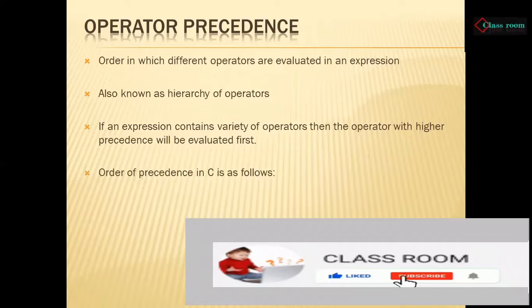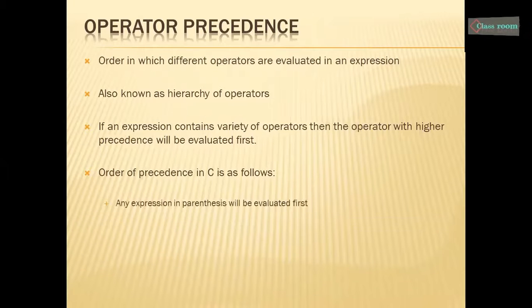The order of precedence in C language is as follows. Any expression in parentheses will be evaluated first. As you all know, in mathematics or in other languages, any expression written between parentheses is always evaluated first, and so is the case in C language.